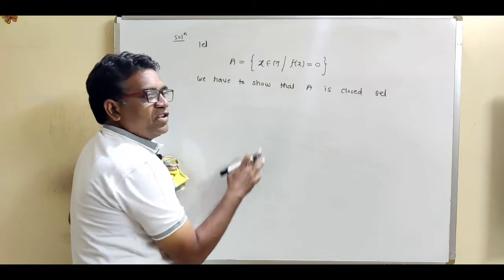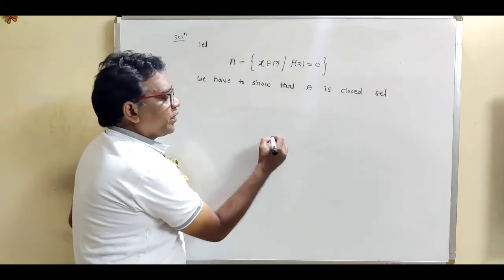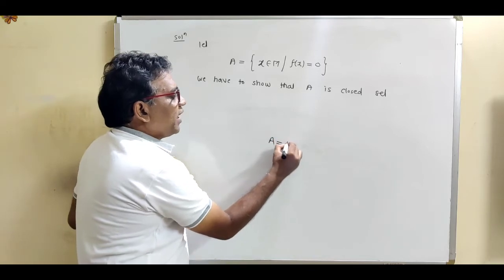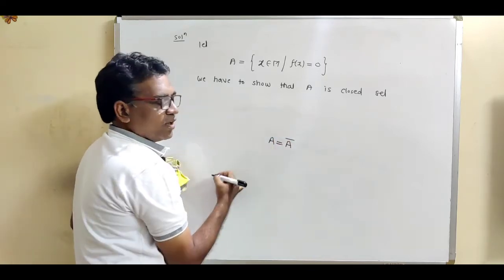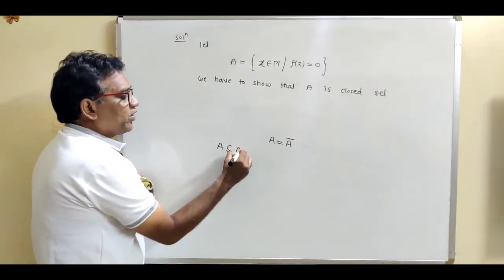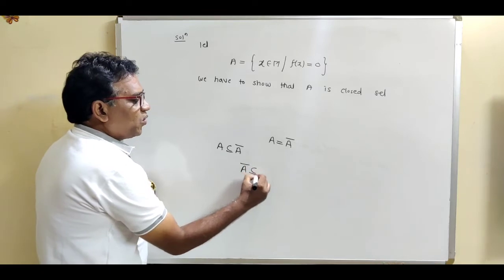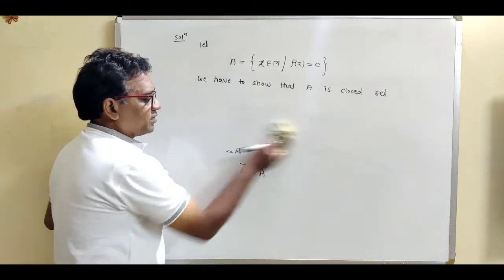Now see what is the definition of closed set. A subset A is said to be closed. Closed means A is equal to A closure. But this is always true: A is a subset of A closure. So it is just enough to show that A closure is a subset of A.